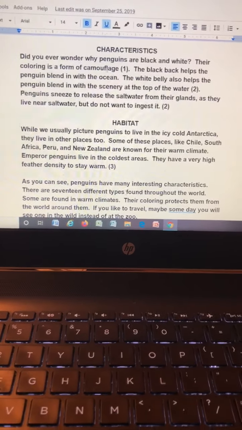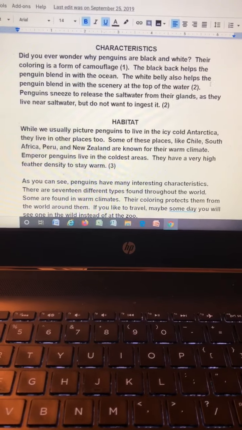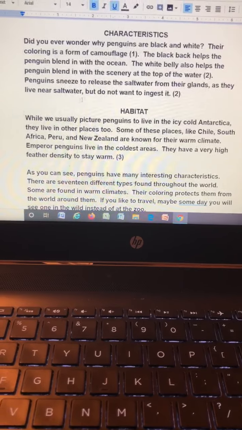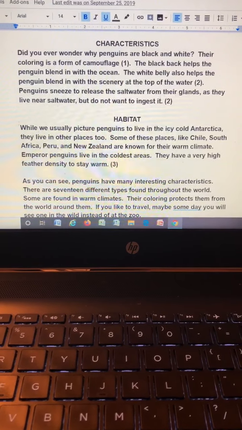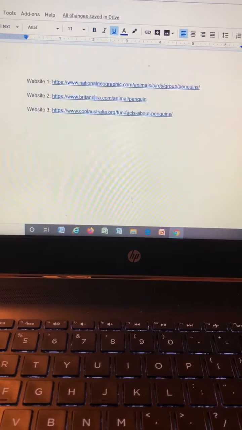So that their coloring is a form of camouflage, and this one means I got it from my first website, okay? The white belly helps the penguin blend in with the scenery. 2, they sneeze to release the salt water from their glands. That came from my second website. So I would list those facts on my outline here, okay?